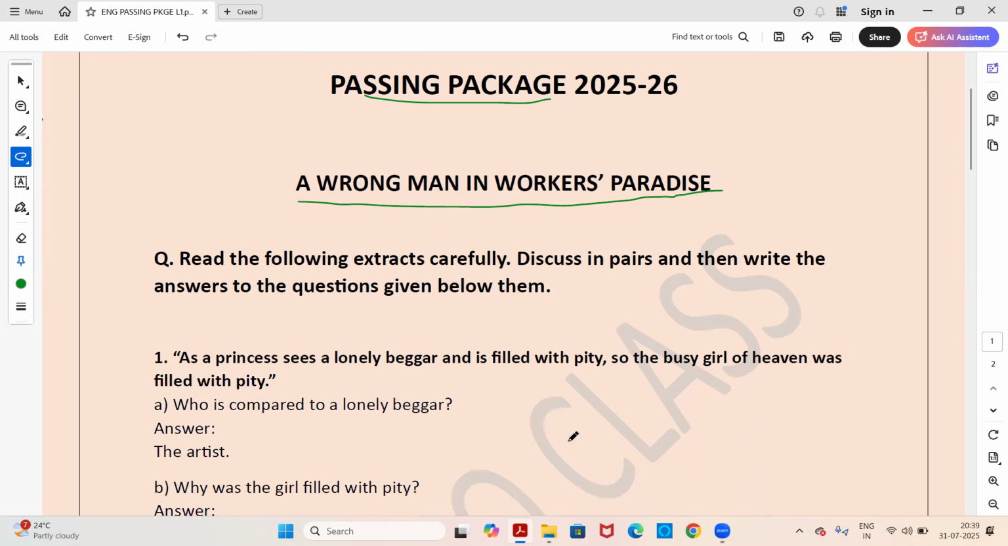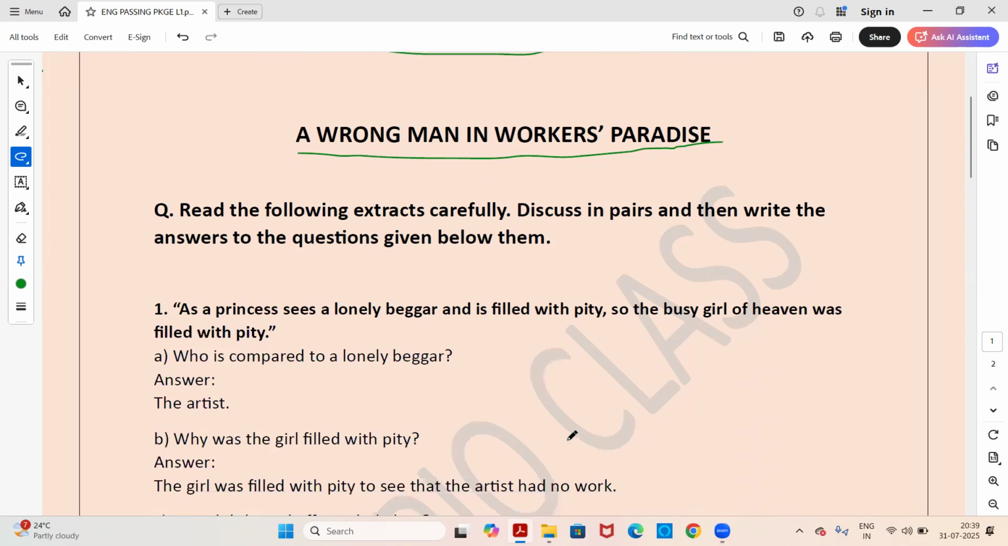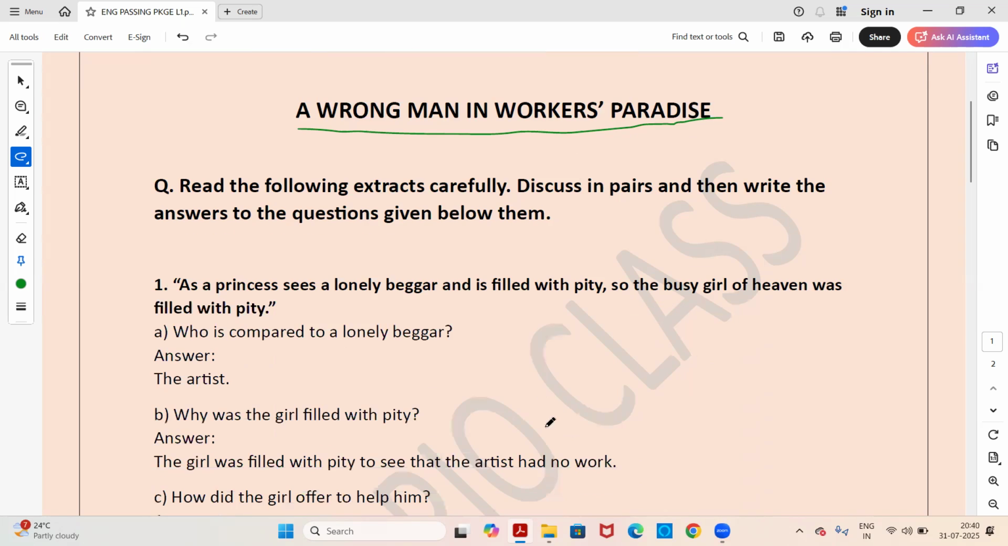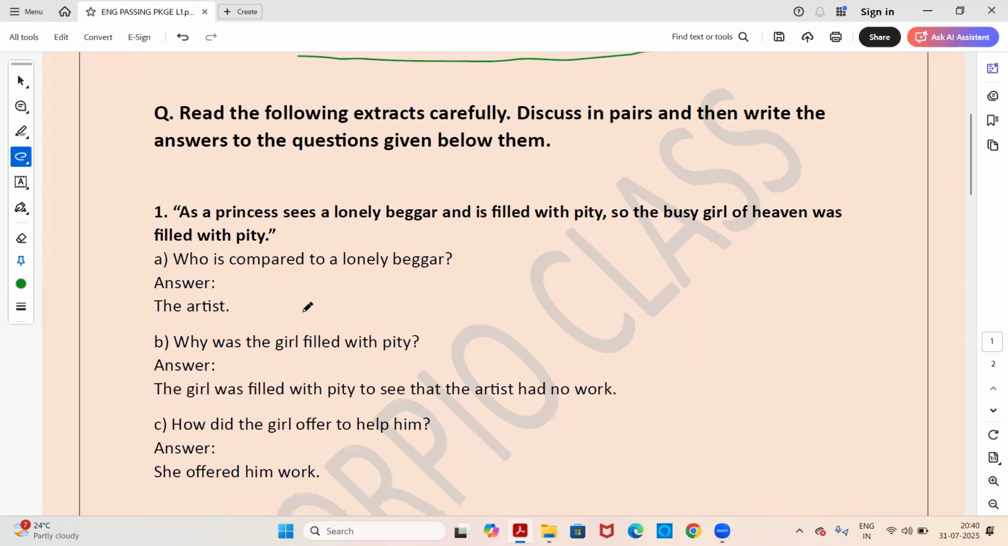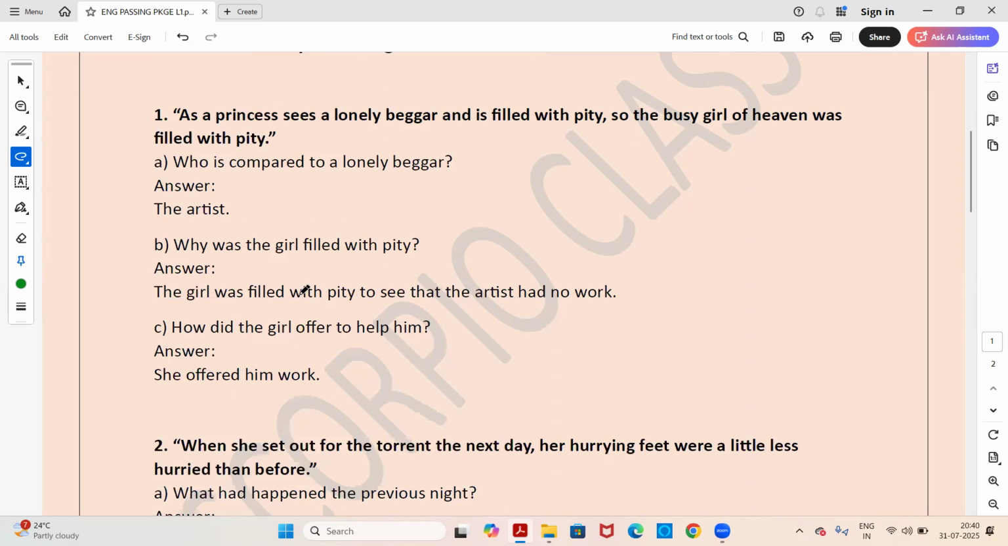Here we have the very first main question from this chapter, which is the extract based question. Read the following extracts carefully, discuss in pairs, and write the answers to the questions given below them. So this is the question based on extracts. The first extract given here is: as a princess sees a lonely beggar and is filled with pity, so the busy girl of heaven was filled with pity. Okay, so this is an extract.